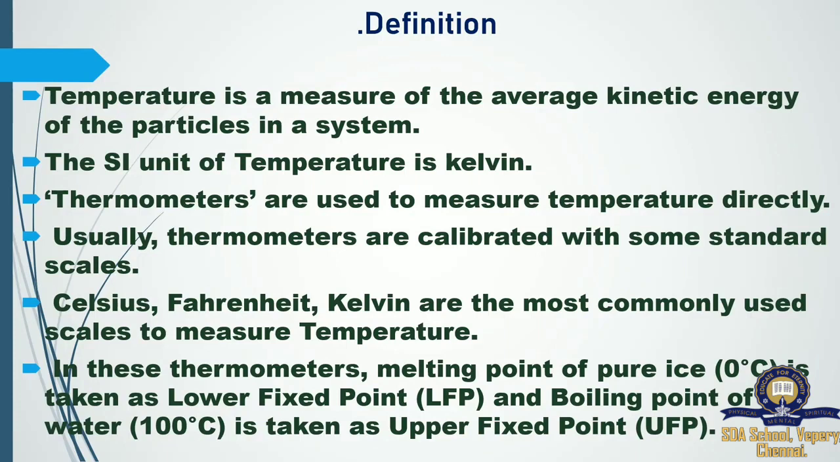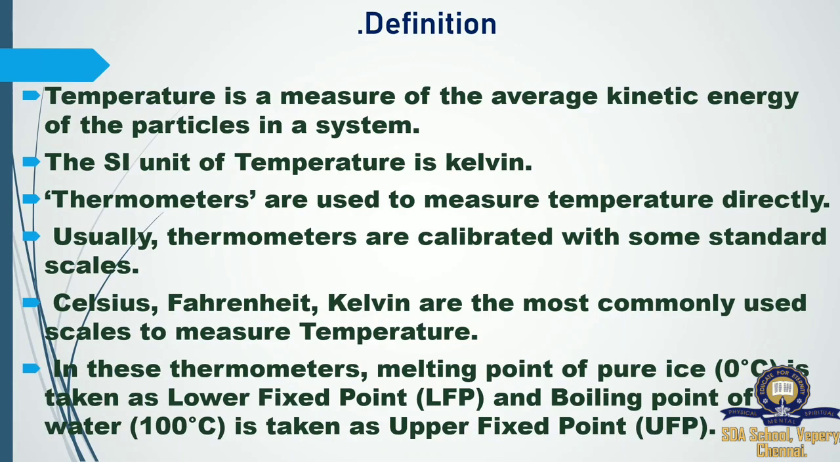In these thermometers, the melting point of ice is 0 degrees Celsius. It is when we keep water in the refrigerator freezer, that is its freezing point. It becomes a solid, the water becomes an ice cube. At that particular temperature, 0 degrees Celsius, it undergoes this change. It is taken as the lower fixed point. The temperature at which it changes from one state to another is the lower fixed point.